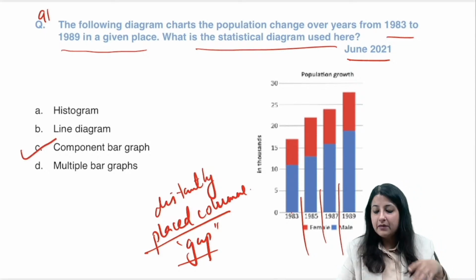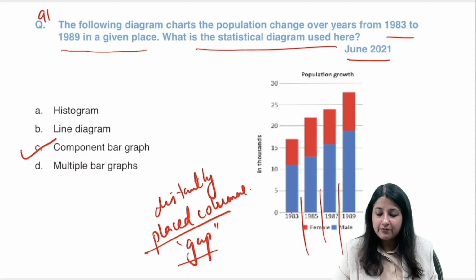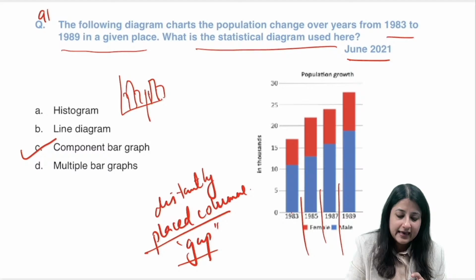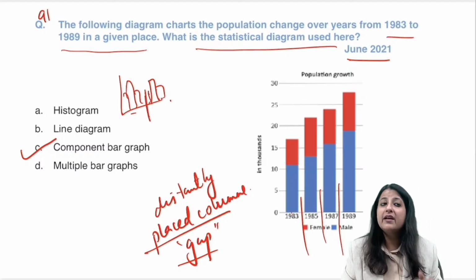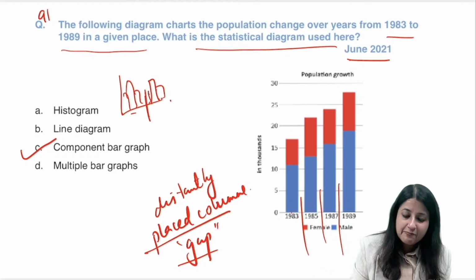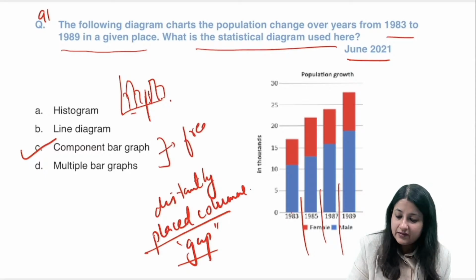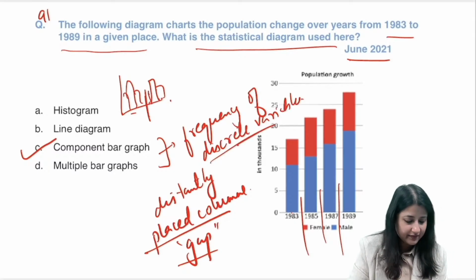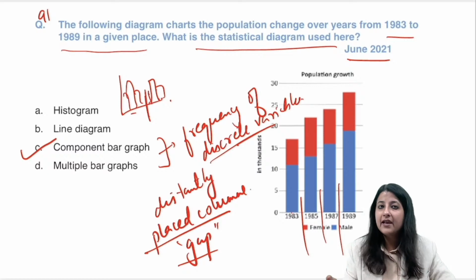Component bar. Multiple bar क्या होता है? Multiple bar होता है that I showed you. It's like something like this, then gap, okay. It's like gap between multiple bars, okay. Whenever you'll have a gap, it is this. And bar diagram, we all know these represent what? Frequency of qualitative variables. Qualitative means which variables, guys? Discrete variables, okay. Frequency of discrete variables, all right, okay.